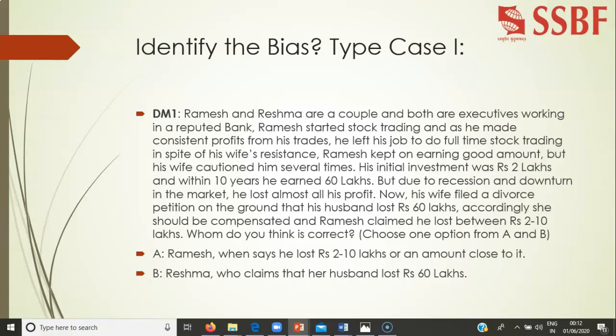When we collected this research and got the results, most of the respondents gave the idea, no, it is 60 lakhs, or no, it is 2 to 10 lakhs. So they went in favor of Ramesh, and most of the fund managers, even the investors, protected Ramesh. Ramesh should not pay more than 2 to 10 lakhs.